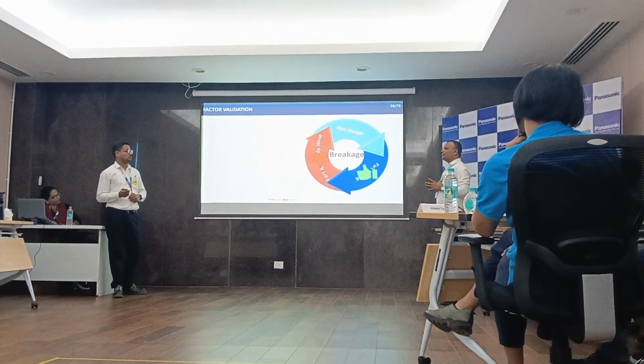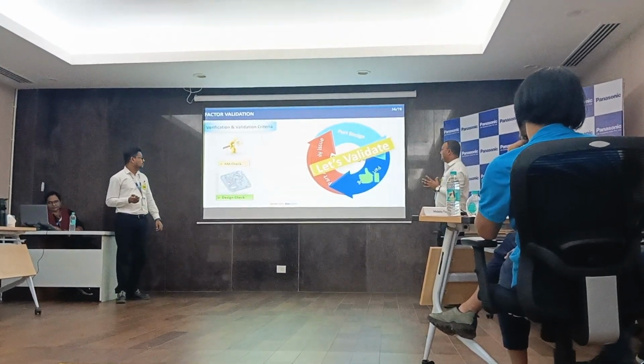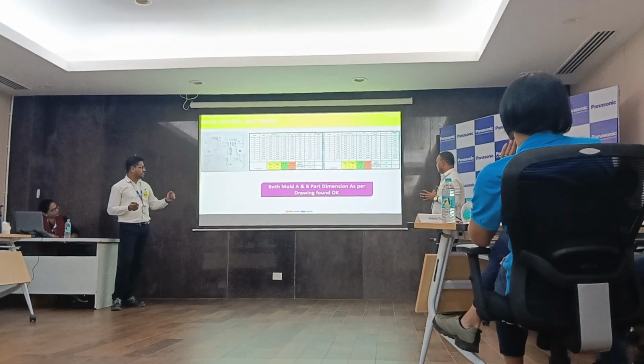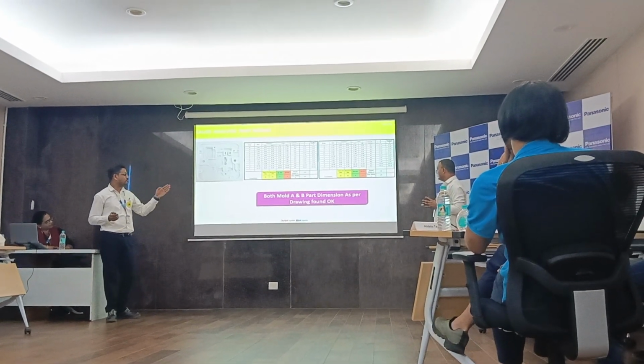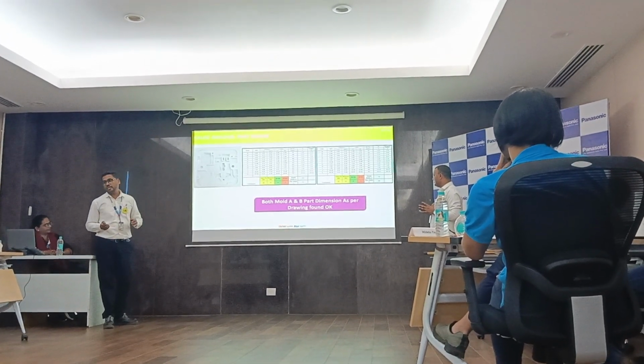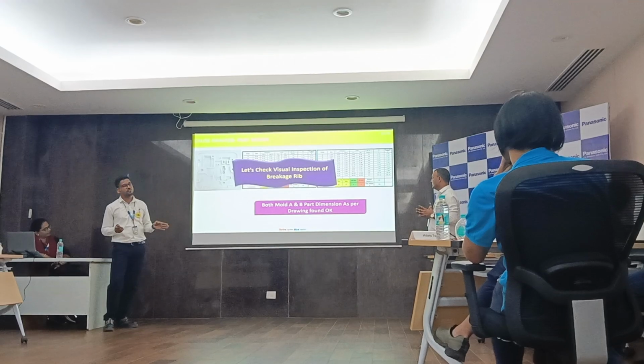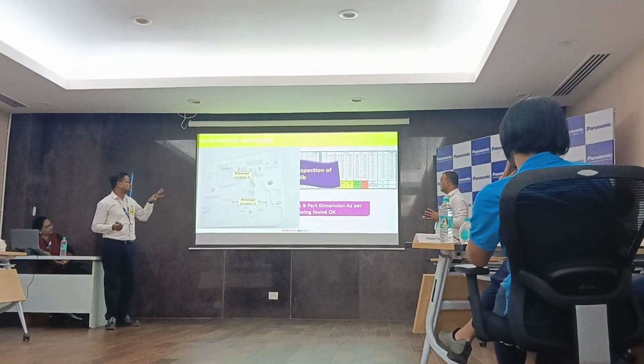Our third factor is part design. Let's validate. For part design issue, we did the dimension analysis of both A mold and B mold, and as per the PD drawing, all reported dimensions are found satisfactory. Then we checked the visual inspection of the rig.